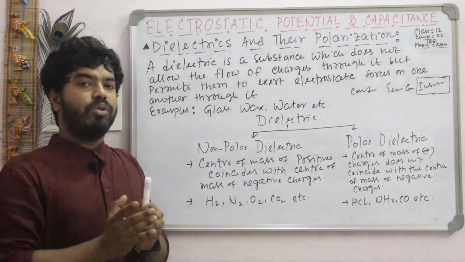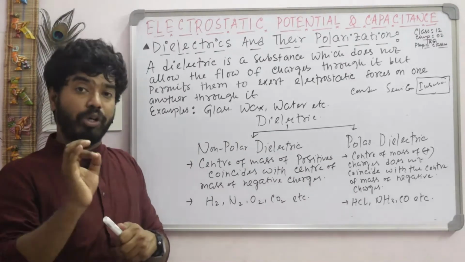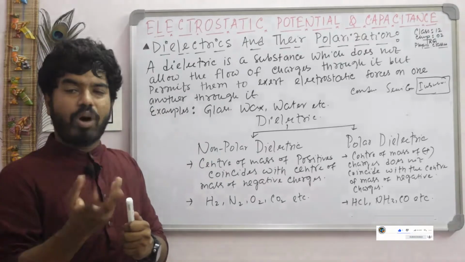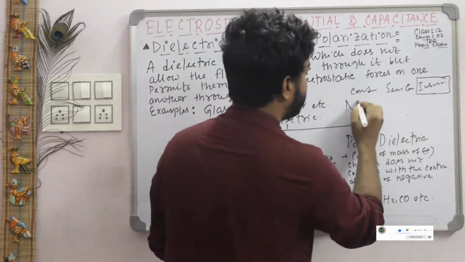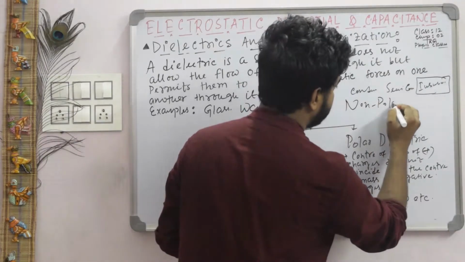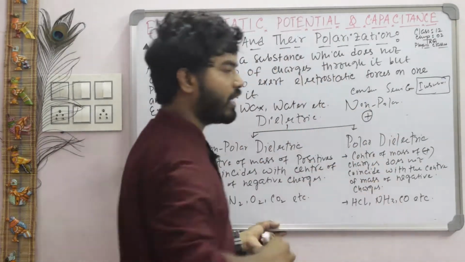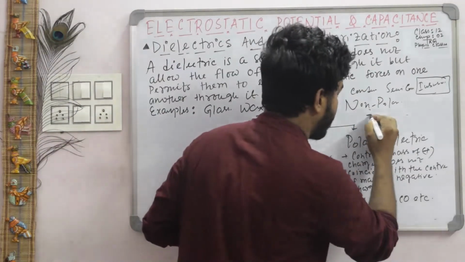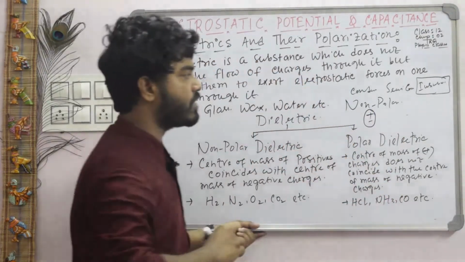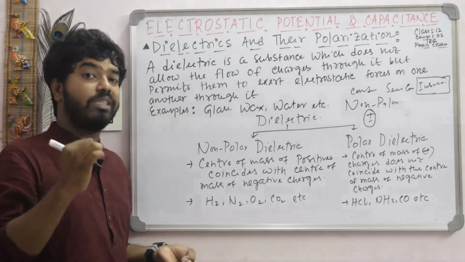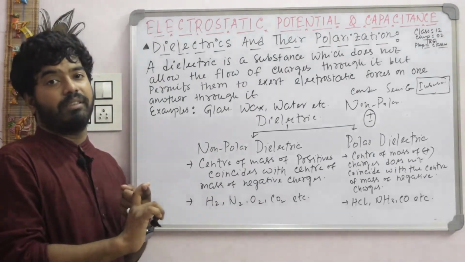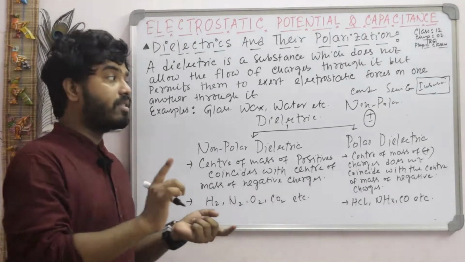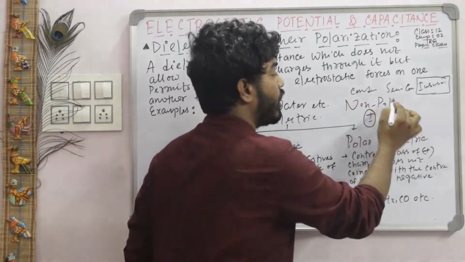First of all, you have to know about molecules. Molecules are basically of two types, polar molecules and non-polar molecules. So what is a non-polar molecule? In non-polar molecules, the center of mass of positive charge, that means protons, and the center of mass of negative charge, that is electrons, coincide with each other. That means there is no separation between electrons and protons. These types of molecules are known as non-polar molecules.